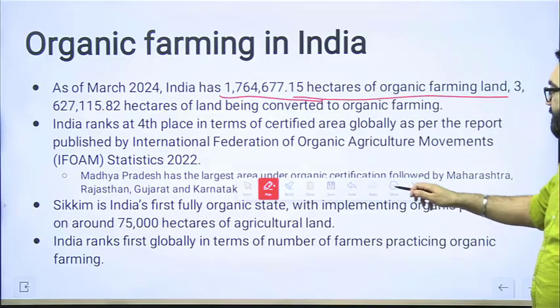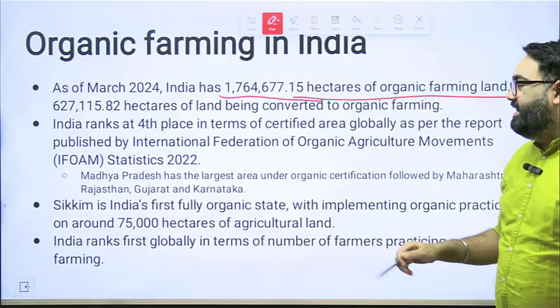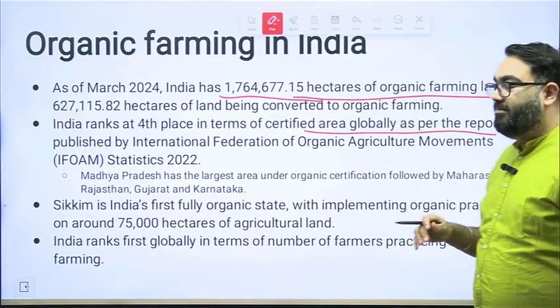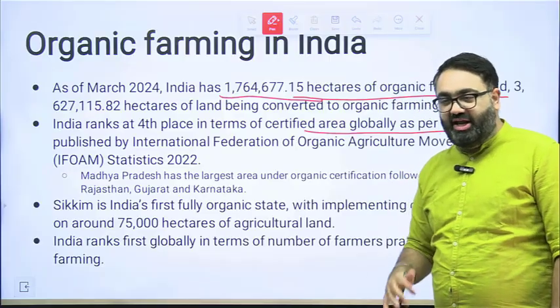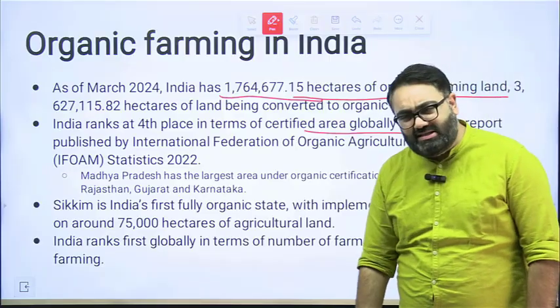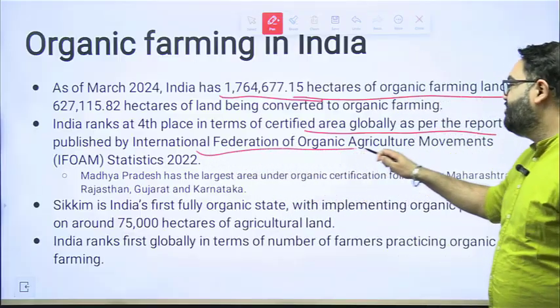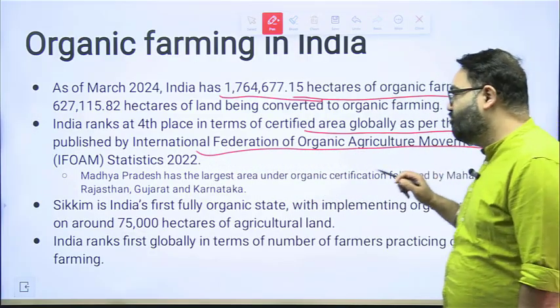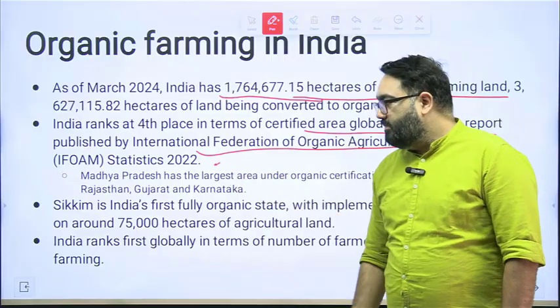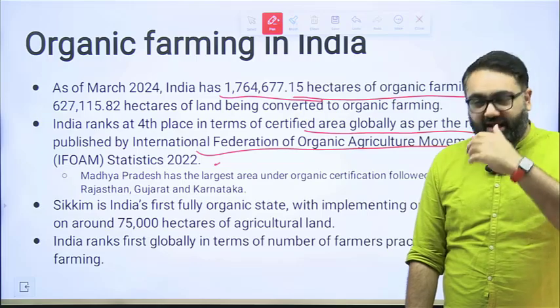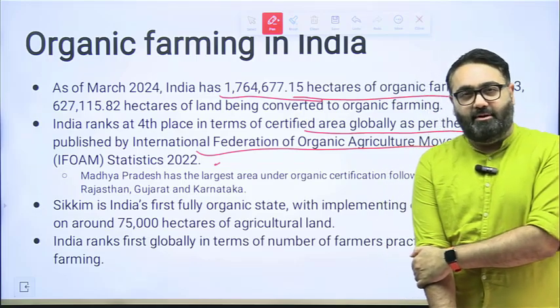India ranks 4th in terms of certified area globally. That means globally, how much area is under organic farming is certified by an international agency, the International Federation of Organic Agriculture Movements Statistics. They are the ones who tell how much area in a certain country is under organic farming.